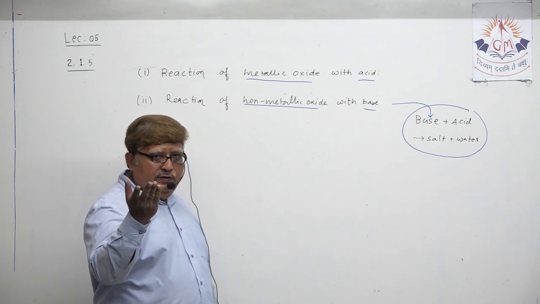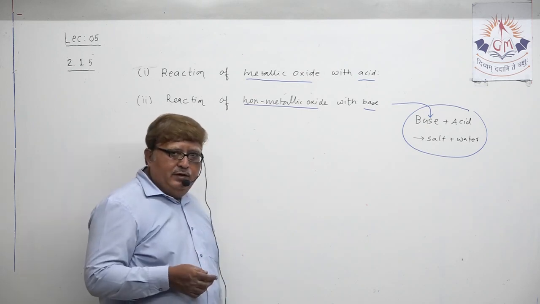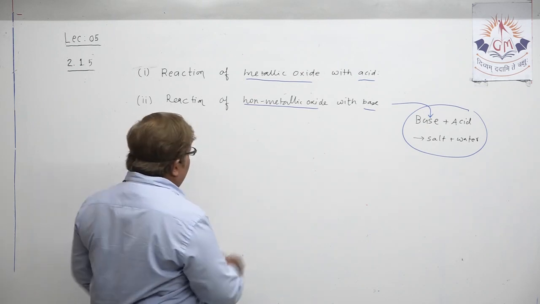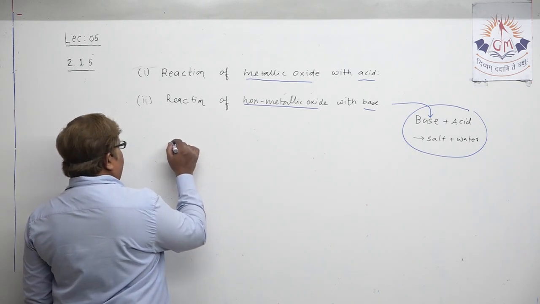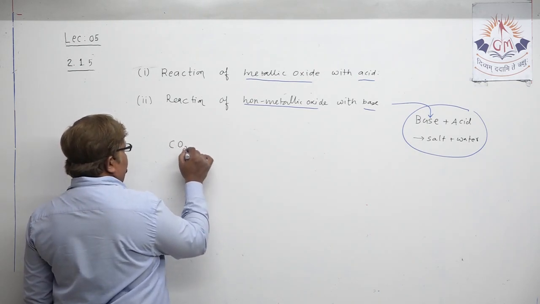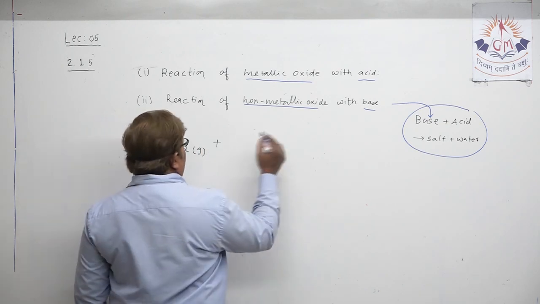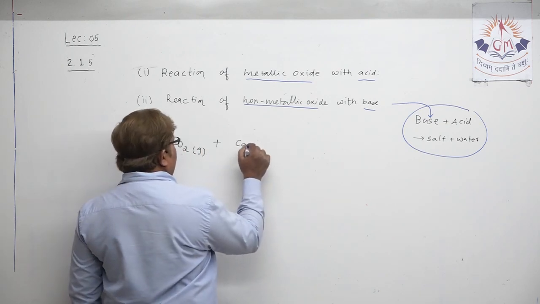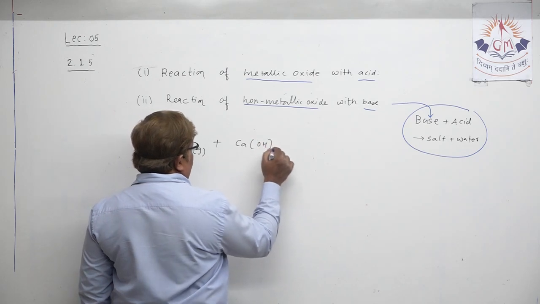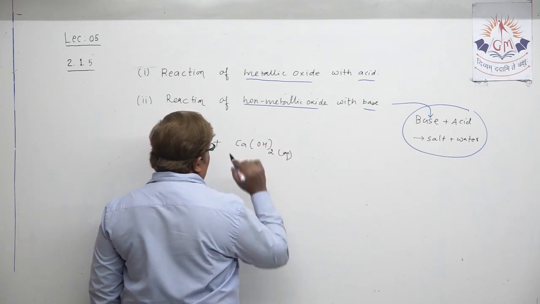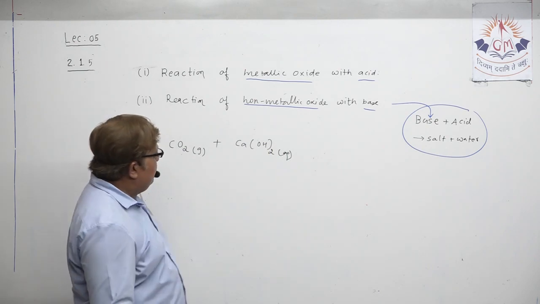So my dear student, that was ultimately this chemical reaction only. Non-metallic oxide, so I can write carbon dioxide. Obviously it is a non-metallic oxide. When it reacts with base, which base there was? Calcium hydroxide.